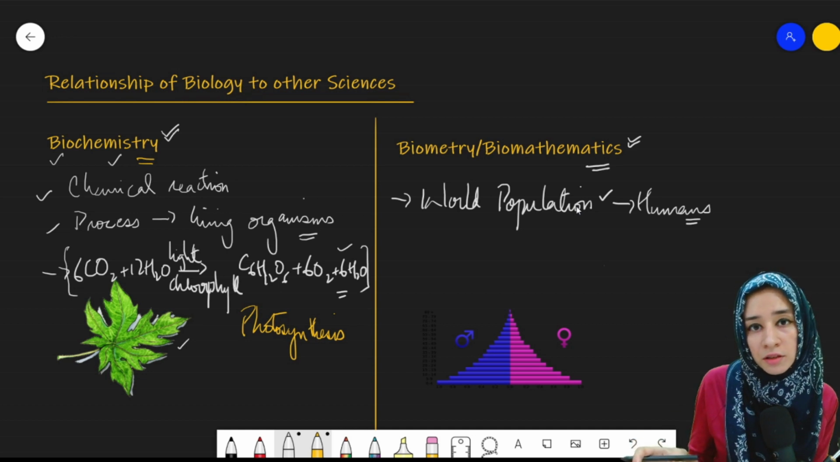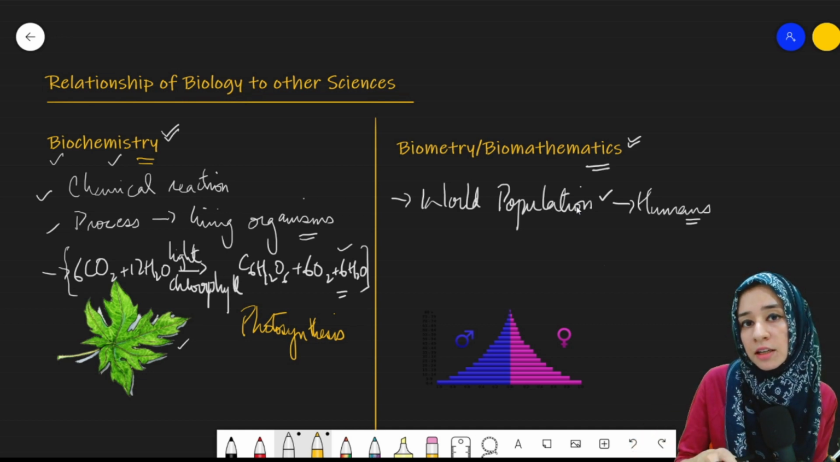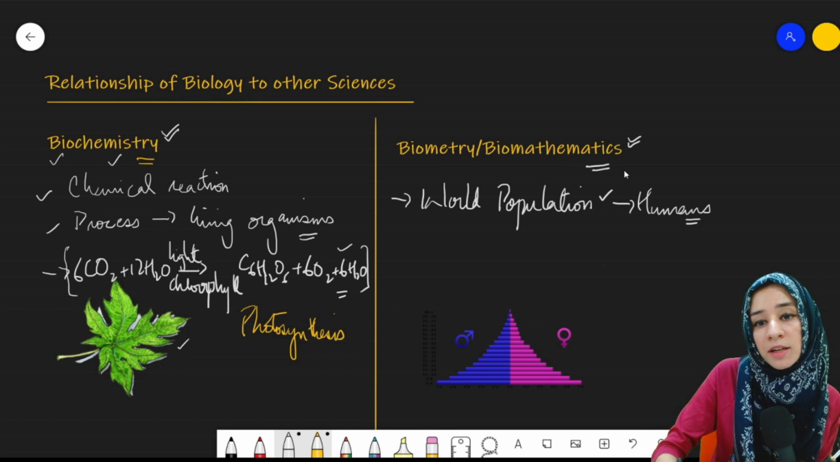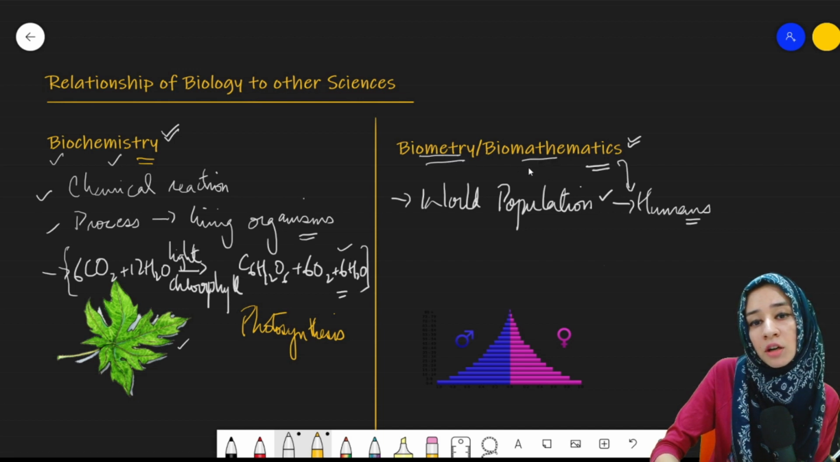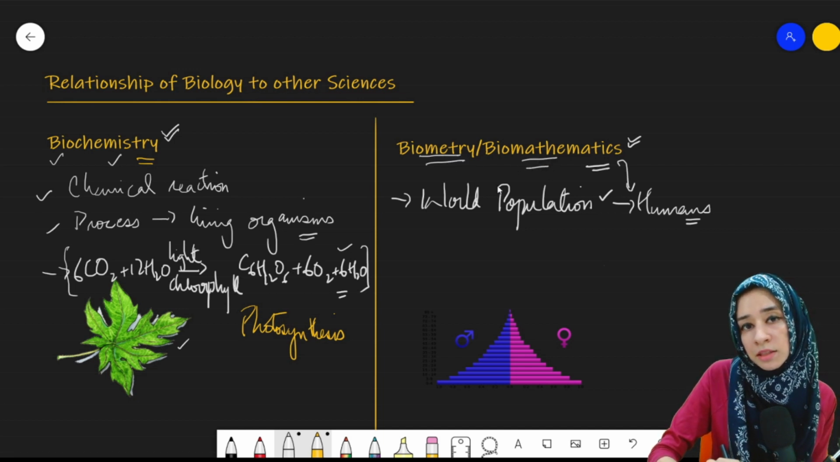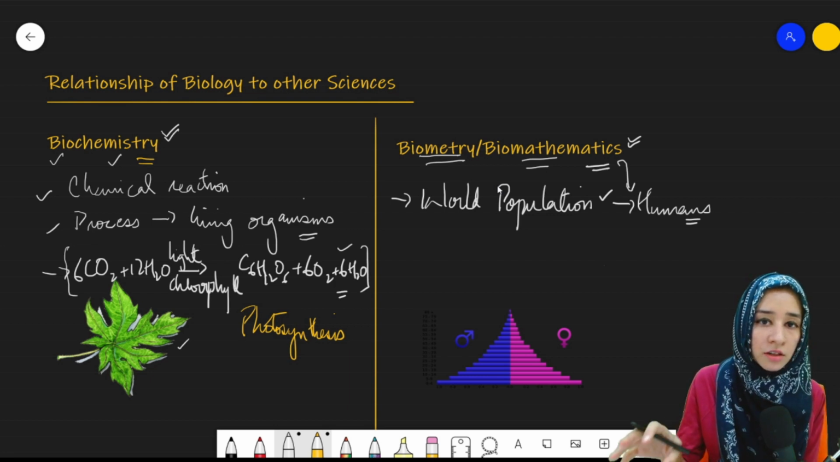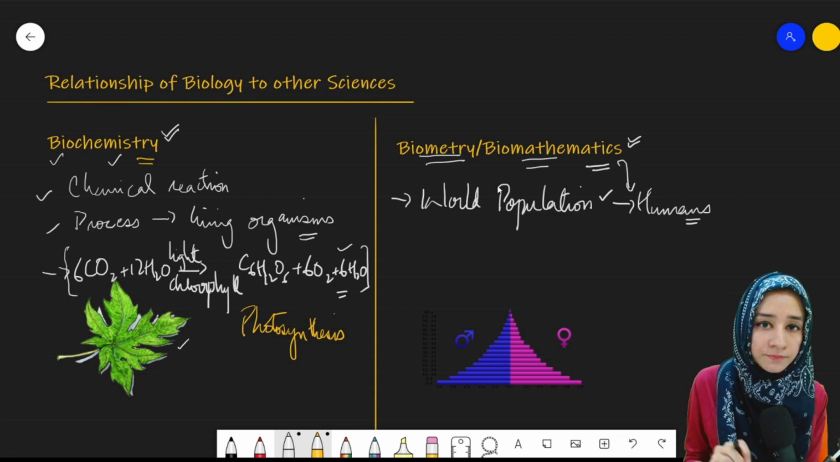Whether it's a graph, whether it's a table, whether it's some statistics, or it's a pyramid, all of these things are studied under mathematics. But when it is related to living organisms, then it will be studied under biometry or biomathematics. This is how mathematics is related to that of the biology.